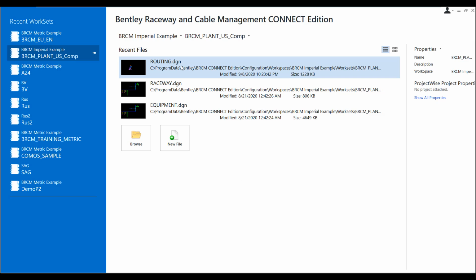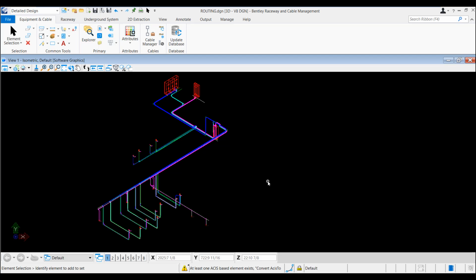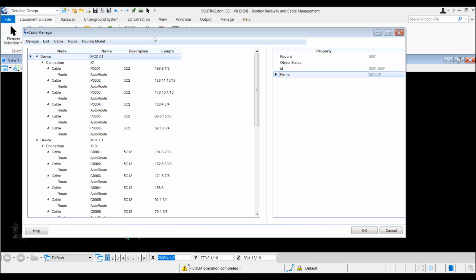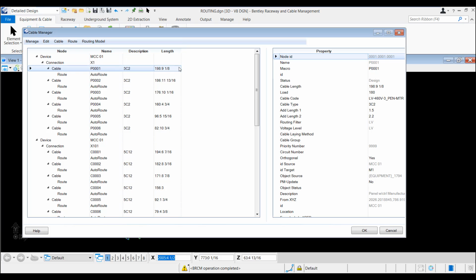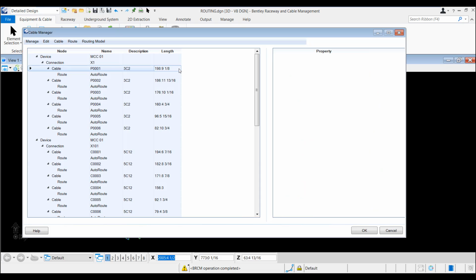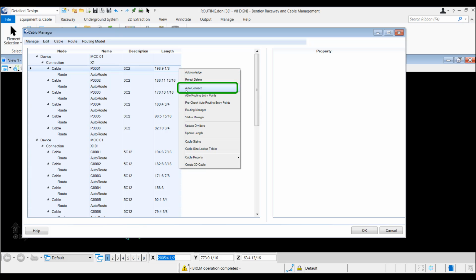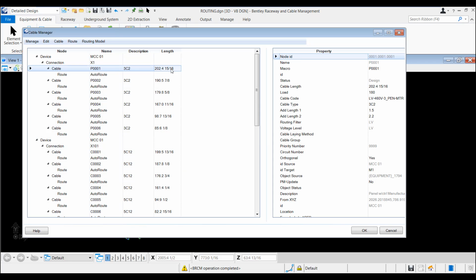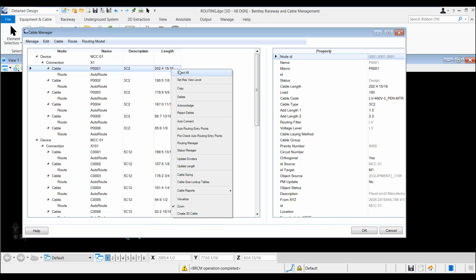We begin with opening a routing drawing file. We will first perform automatic cable routing. Go to Cable Manager, right click and select all the cables. Right click and select Auto Connect. Right click